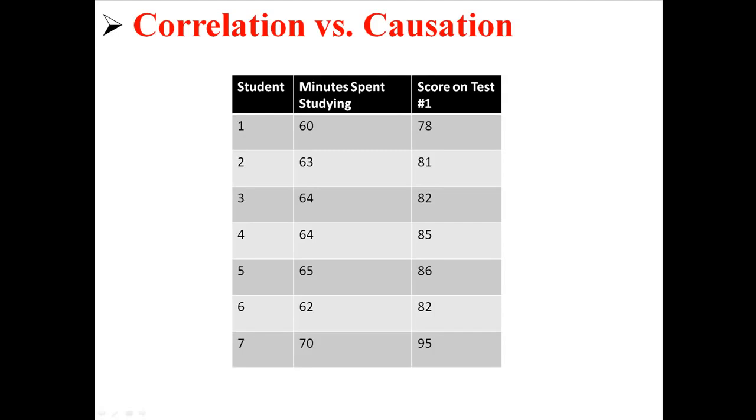I mean, maybe some people did better just because they're naturally better at math. There are hundreds of different reasons why they might have done better. We can't isolate just minutes spent studying, so there's no way for us to imply that the time spent studying causes better scores. We can only say that they're related because we did not perform a true experiment.